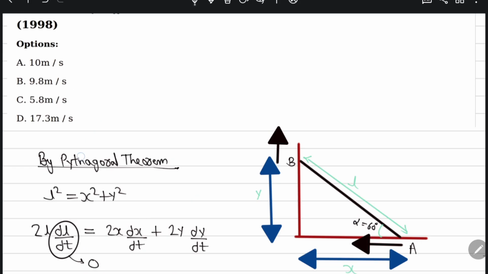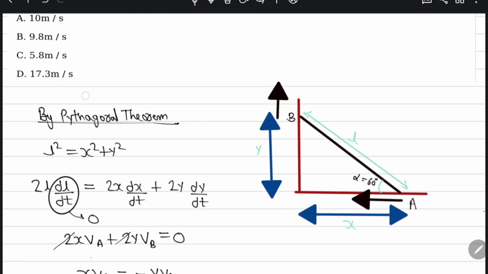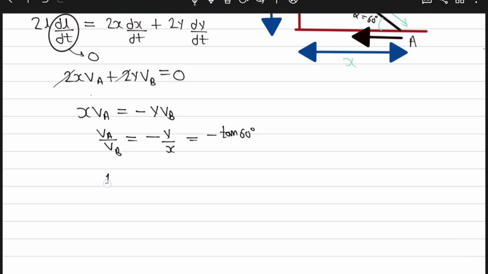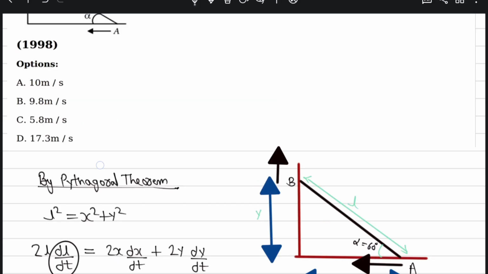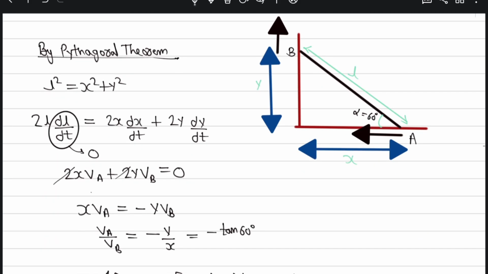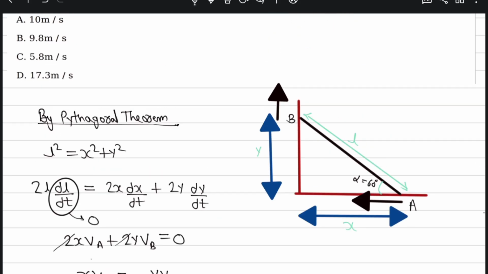Velocity of A to the left is 10 meter per second, and tan 60 is root 3. So velocity of B is basically minus 10 by root 3.